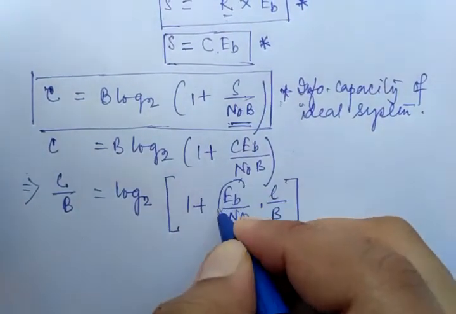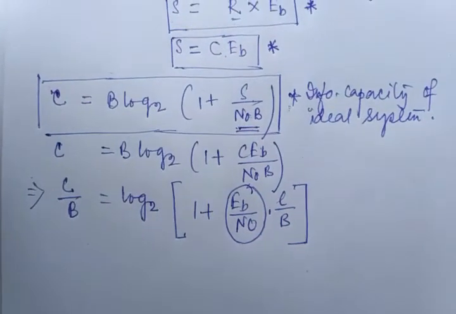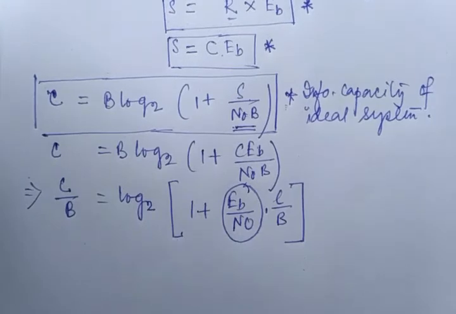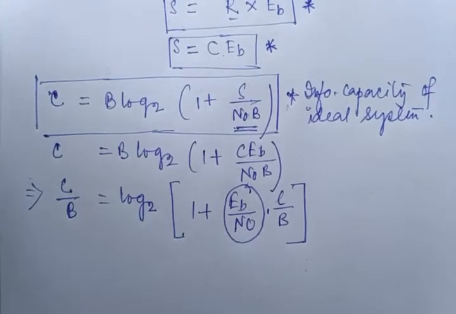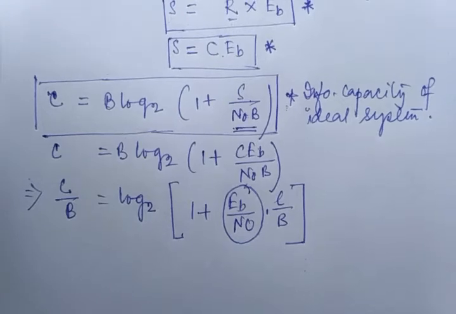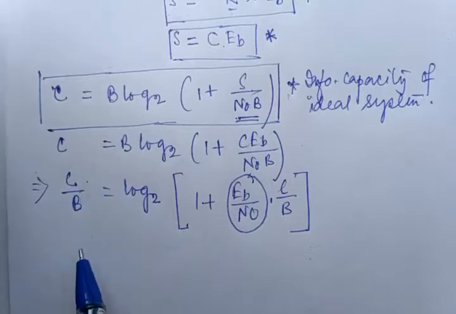Because this term I have already explained where it is coming from. I think you can relate this from my previous lecture. This Eb by N0 is an important parameter that I will come to. So this is the expression we are getting, and this is nothing but the information capacity to the channel